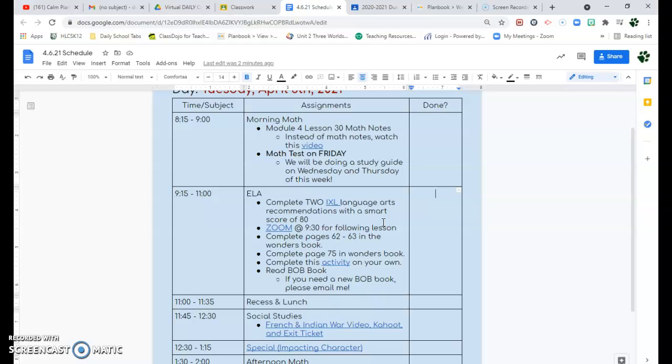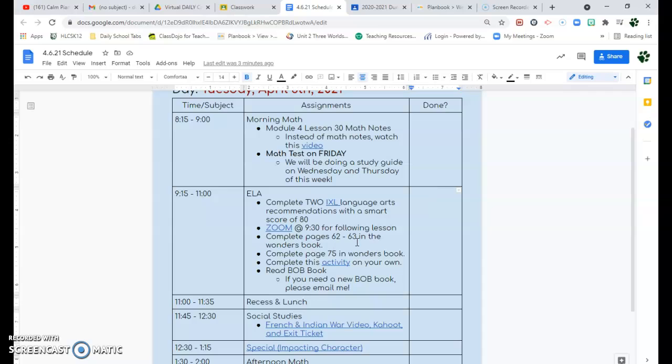We're going to go over our lesson on a Zoom at 9:30. You are going to complete pages 62 through 63 in the Wonders book. Now Jordan, I think you may have already done this, but if you have, awesome. If you have not, no big deal. We'll work on it today. We're also going to complete page 75 in our Wonders book as well. And we're going to do that whole group on Zoom.